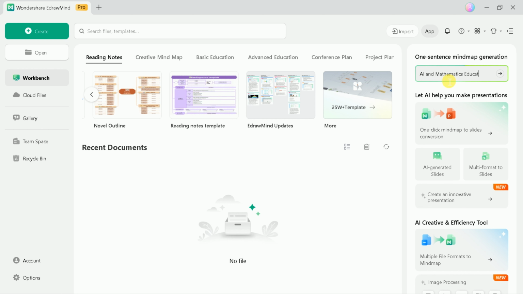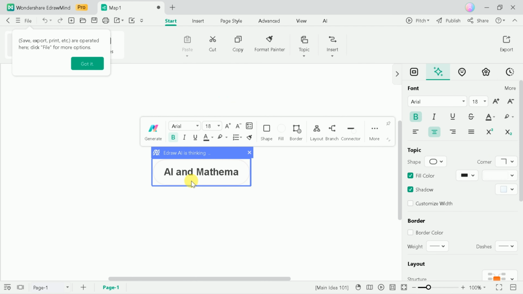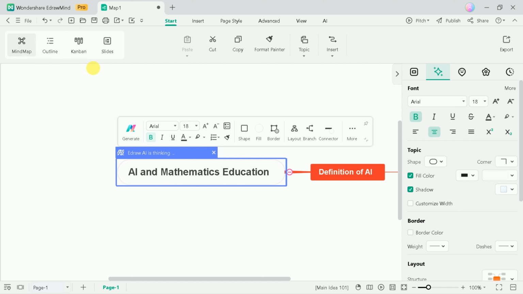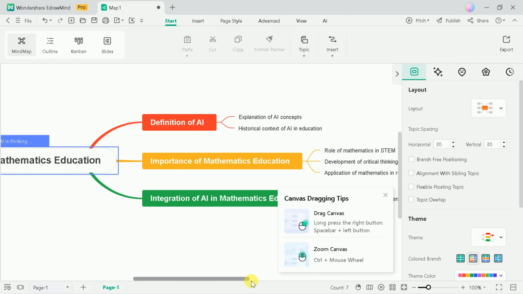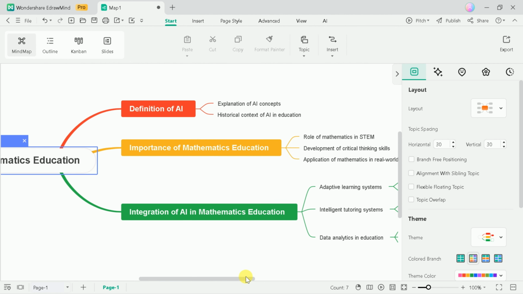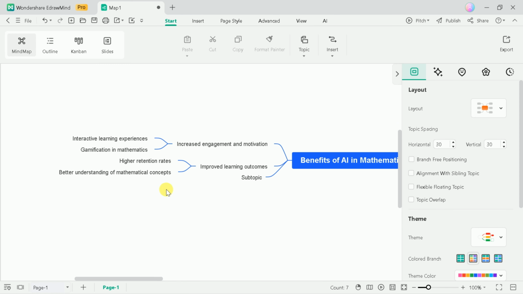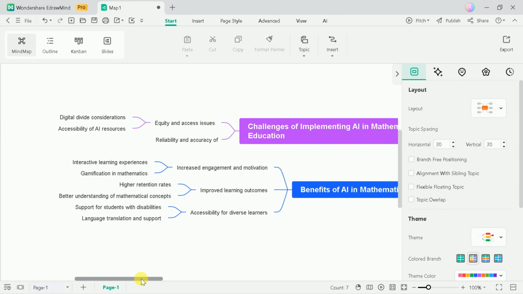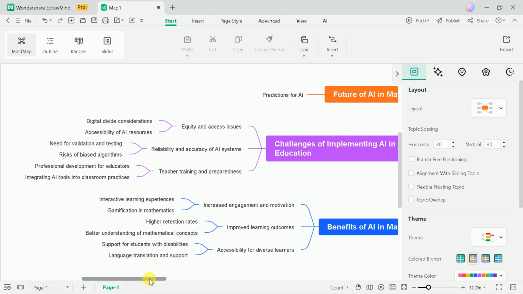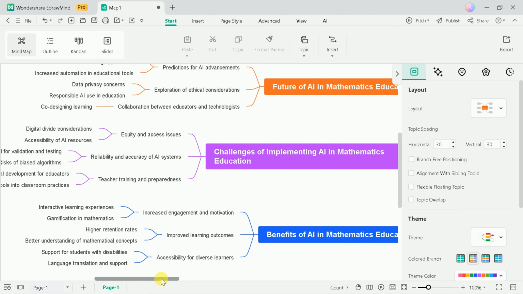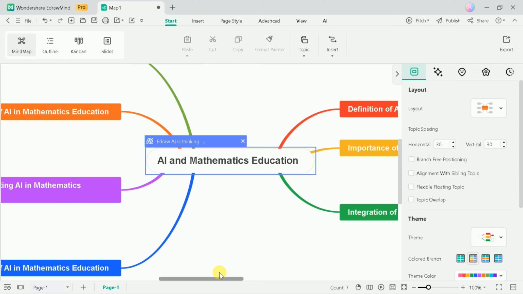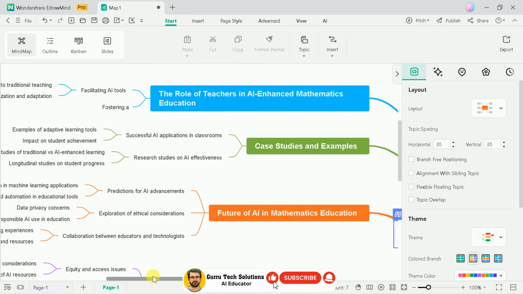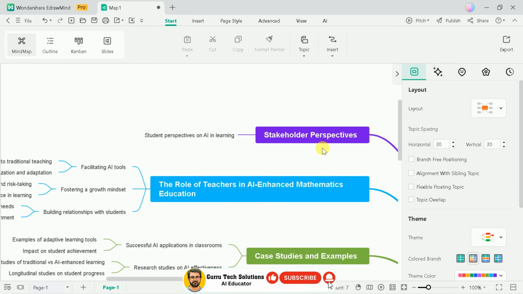Once installed, users can dive right in by creating their first mind map. The process is straightforward. Simply input your area of interest or topic, and the AI-powered ability will automatically generate a comprehensive mind map, complete with all relevant information, subtopics, and connections. This feature saves time and ensures that users have a solid foundation to build upon.